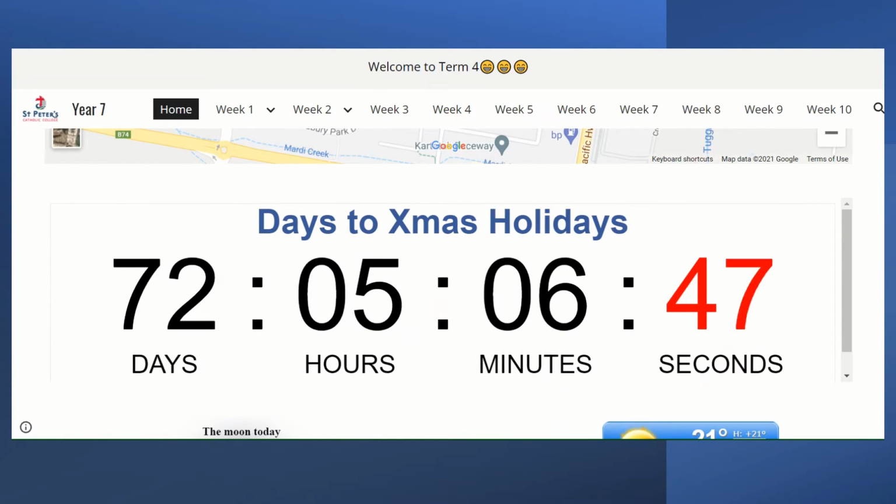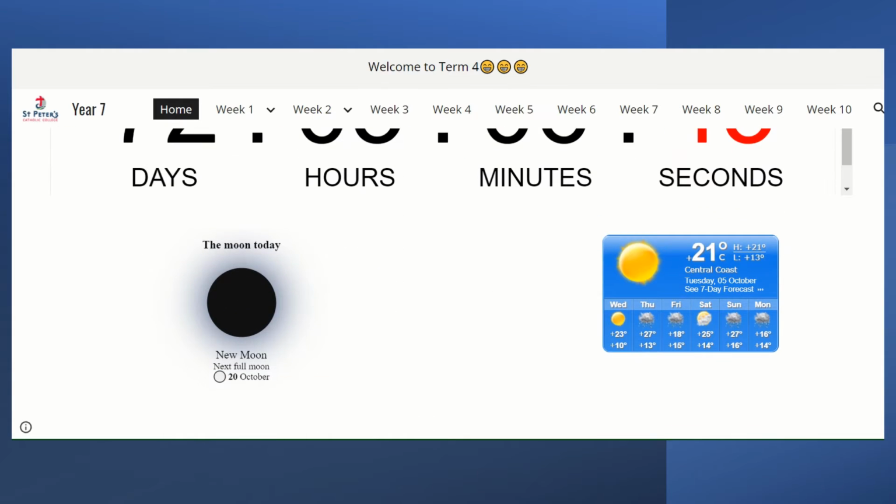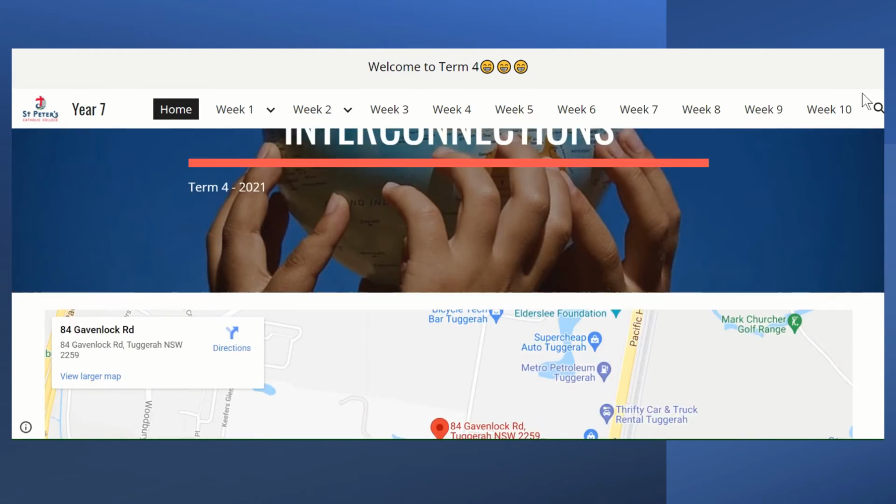We've got a countdown to the Christmas holidays, and I've got the weather forecast as well, because one thing that connects everyone around the world is weather. And also I've got the moon and how it's going to be full, and I thought I'll put that there for a bit of interest. So that's our home page.